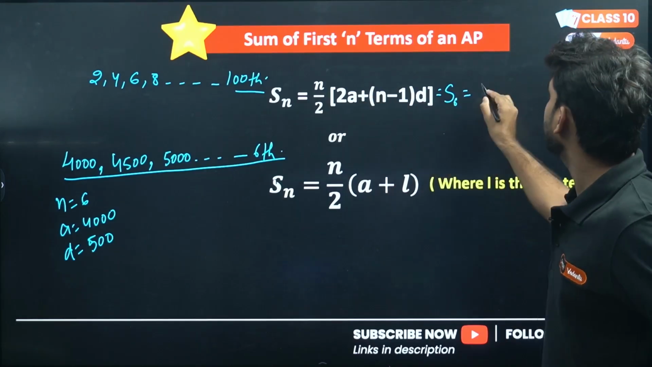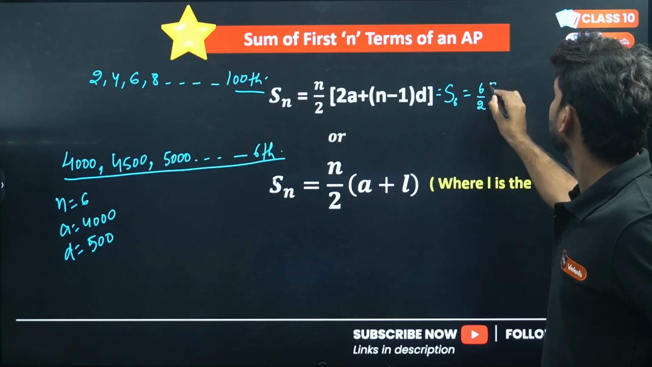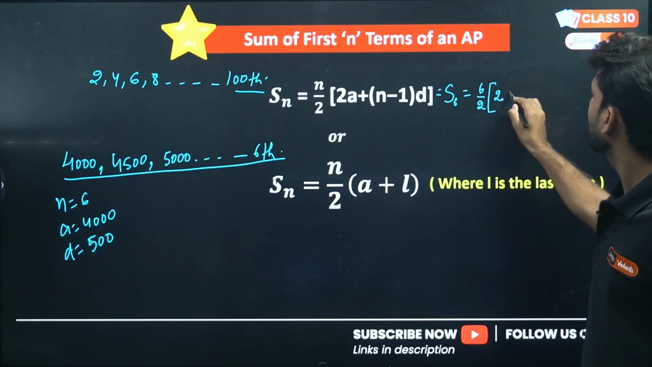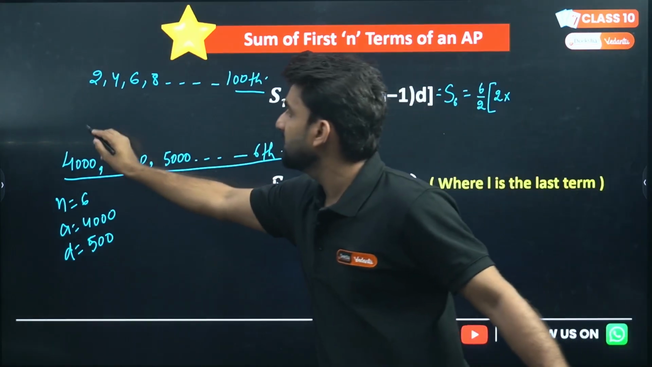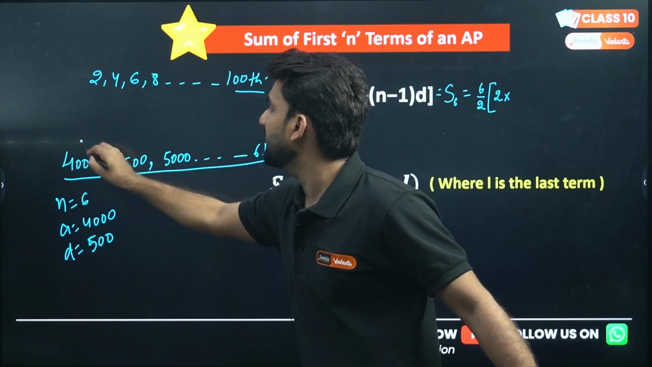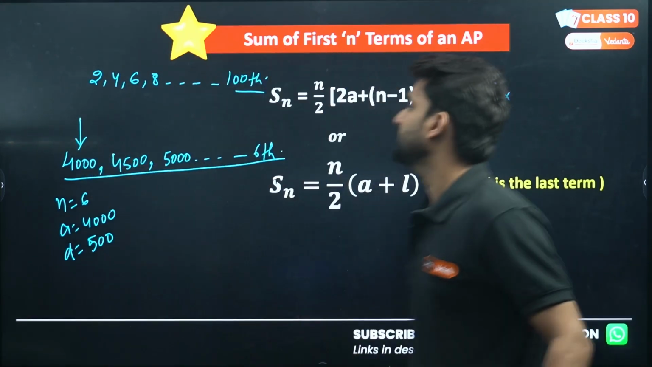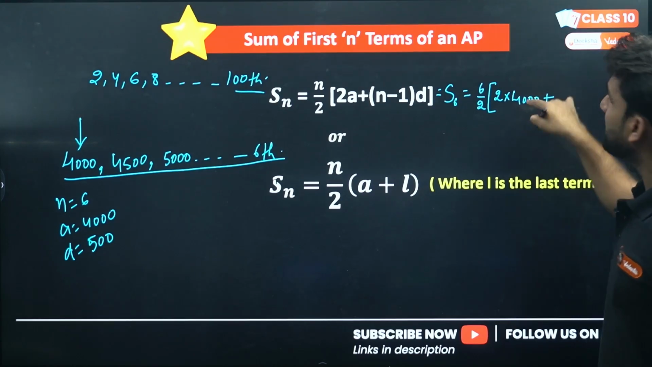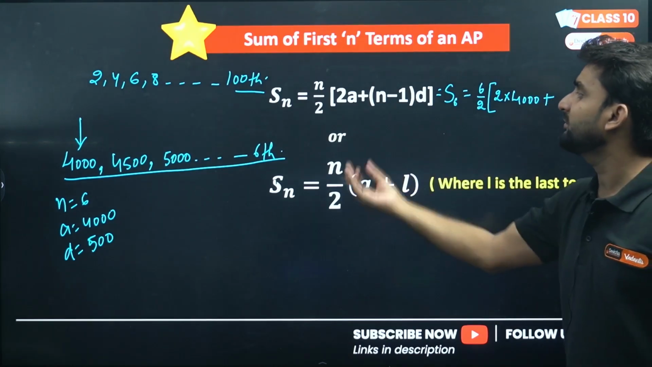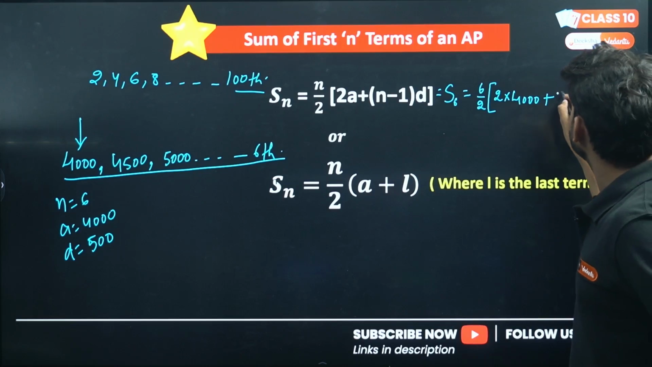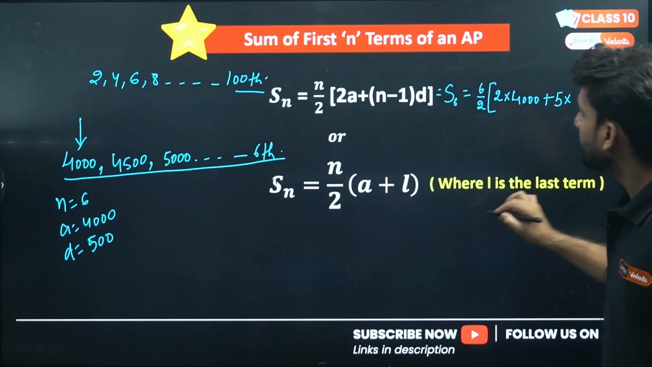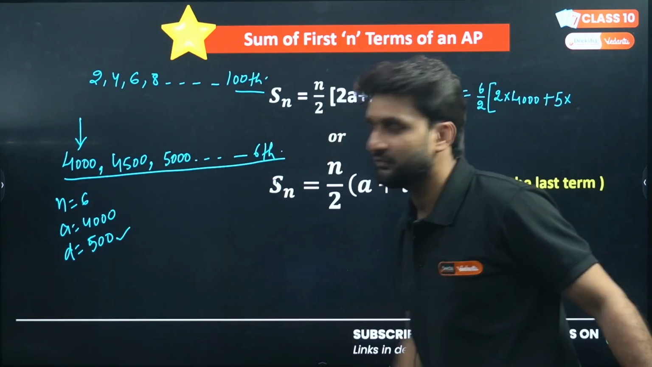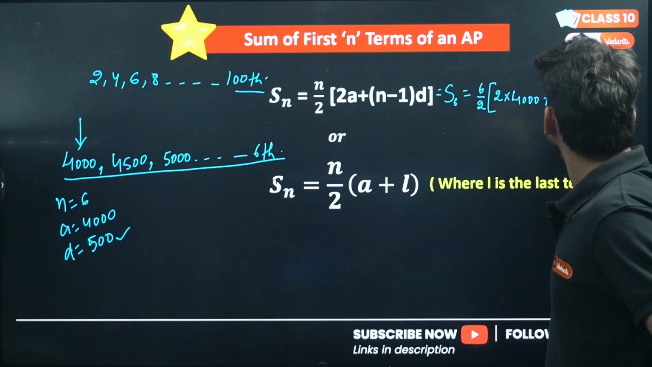So n is 6, again 6 by 2. 2a is what in this example? In this example, a is what? a is 4,000. 4,000 plus n minus 1. n is what? How many numbers are we adding? 6 numbers. So n minus 1 will be 5, into d. d is what? The part of salary which is increasing every month. That is 500.